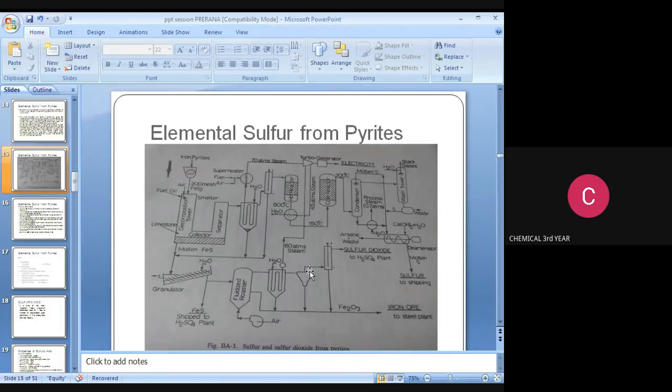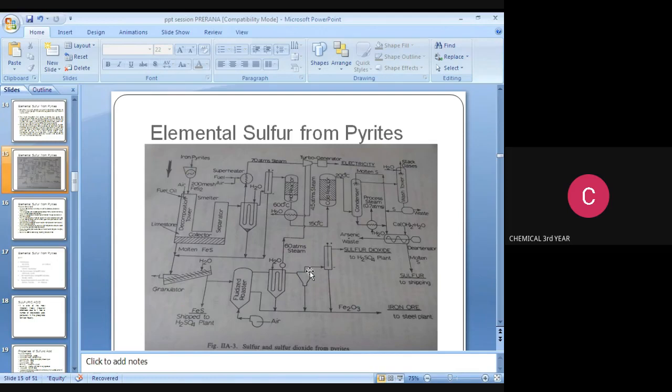This is the flowsheet for production of elemental sulfur from pyrites. This flowsheet contains a decomposition tower, separator, and crusher, and also an electrostatic precipitator to remove the dust. Then there are two reactors, one is a hot reactor and another one is a cold reactor. In the hot reactor, the reaction temperature is 600 degrees Celsius, and in the cold reactor, the reaction temperature is 150 degrees Celsius.